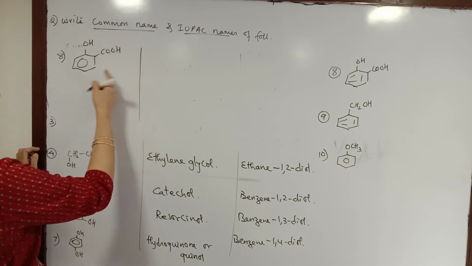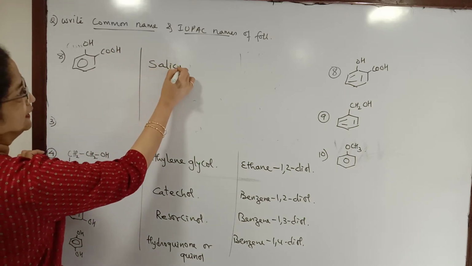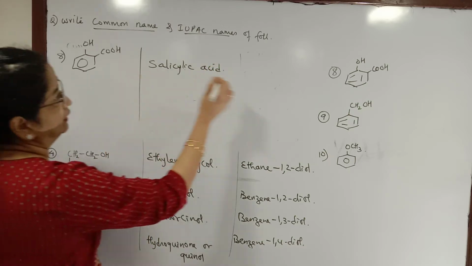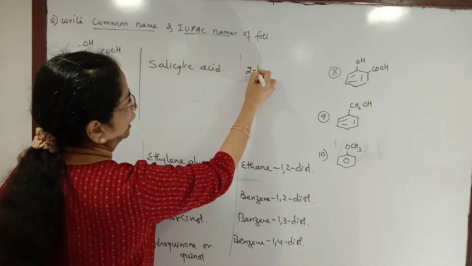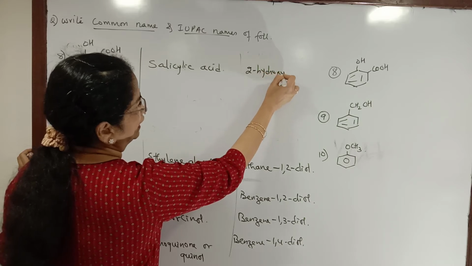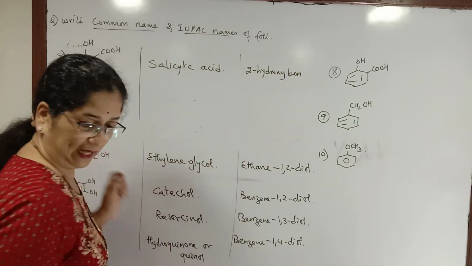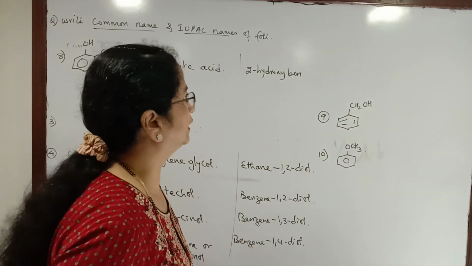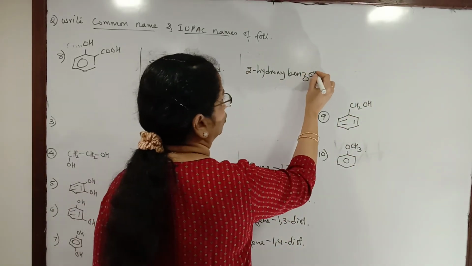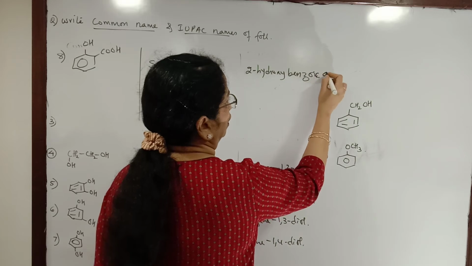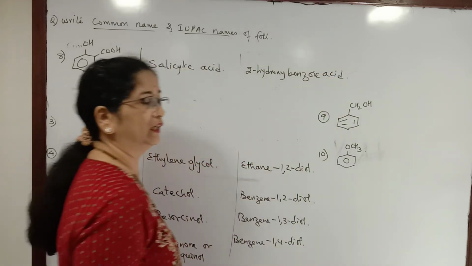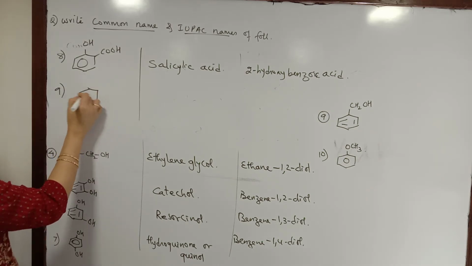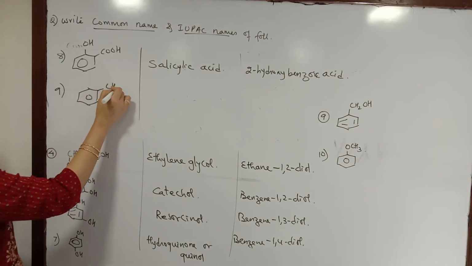Therefore, this is commonly called salicylic acid, and it is 2-hydroxybenzoic acid, because carboxylic acid takes priority over the phenolic OH group.